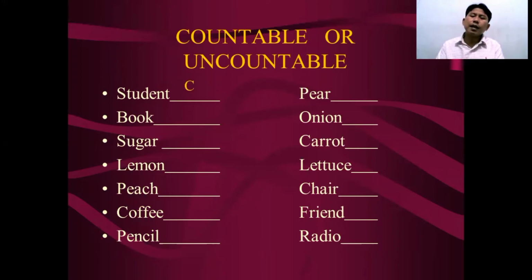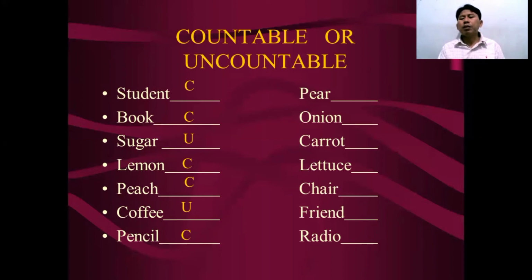Student, for example, yes, countable. Book, countable. Sugar, countable. We will write down the letter C for countable and U for uncountable. Peach, countable. Coffee, uncountable. We cannot say one coffee, two coffee, three coffee, and so on. But a glass of coffee, a jar of coffee, and so on. We need the container.